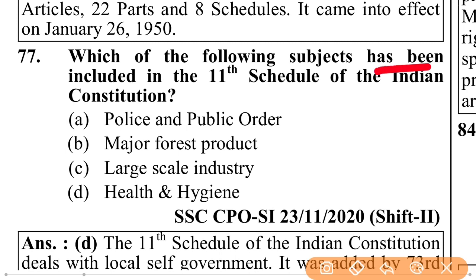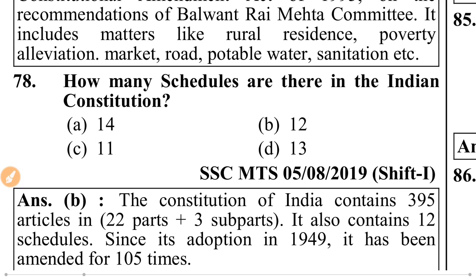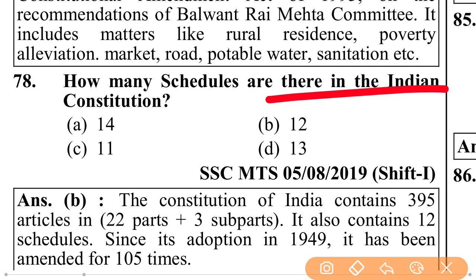Which of the following subjects has been included in the 11th Schedule of the Indian Constitution? That should be health and hygiene. The 11th Schedule of the Indian Constitution deals with local self-government. It was added by the 73rd Constitutional Amendment Act 1993 on the recommendation of the Balwant Rai Mehta Committee. It includes matters like rural residence, poverty alleviation, market, road, potable water (potable means drinkable water), sanitation, etc.